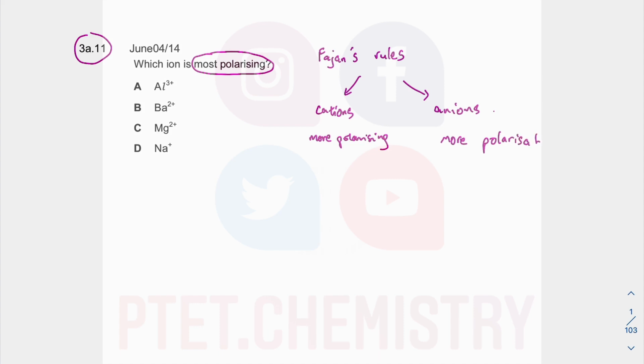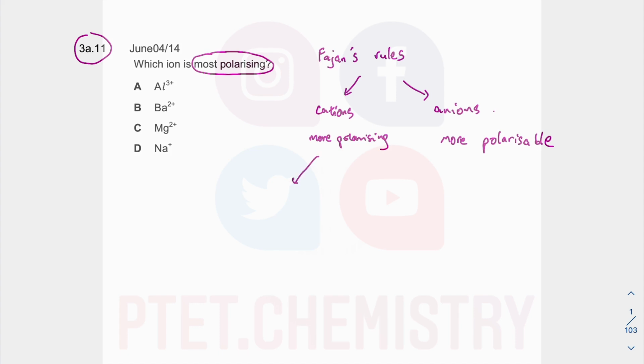So you might not have heard of this before, but there was a chemist, he's called Fajans. So there's a set of rules. It's basically general rules, but it tells you that it depends on two things, when you have cations and when you have anions. So cations become more polarizing and anions become more polarizable. So the polarizing is doing the action on the anion, which is polarizable, okay? The cations polarize the anions, all right?